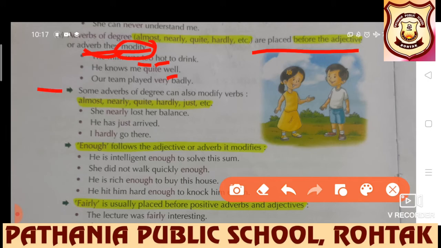Next, some adverbs of degree can also modify verbs. Obviously, lost, arrived, and go are verbs, and nearly, just, and hardly are modifying those verbs.